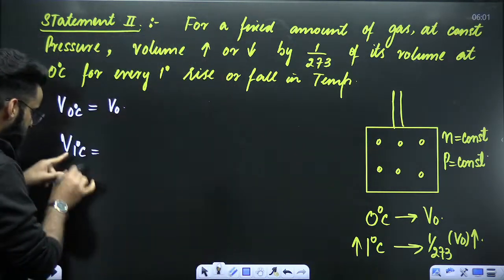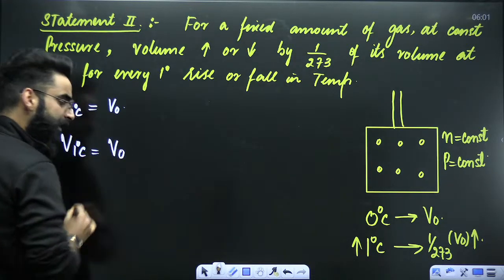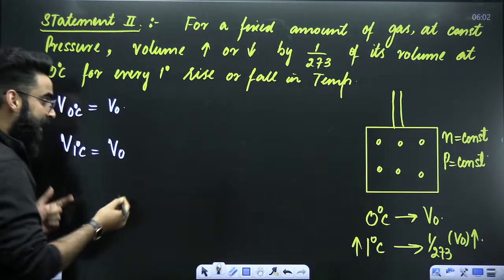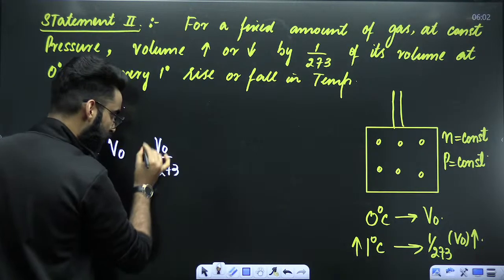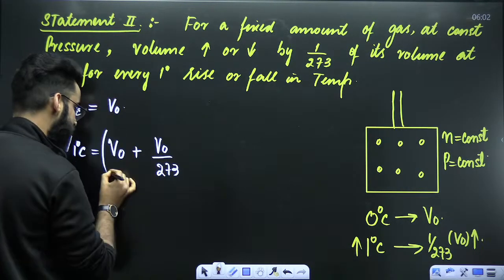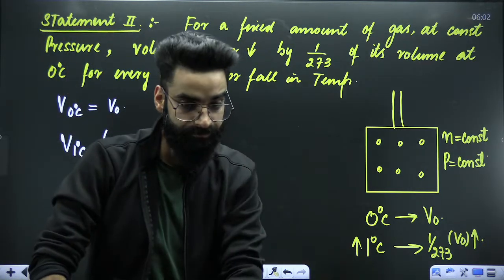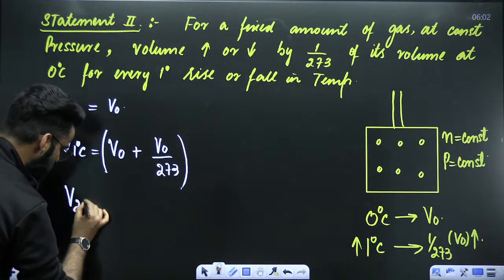Can I say, before 1 degree, the gas was at 0 degree, and at 0 degree, volume was V0. Now you have increased the temperature by 1 degree. And when you increase the temperature by 1 degree, this much amount of volume is increased. So can I say, this is the new volume of the gas when the gas is kept at 1 degree, right?